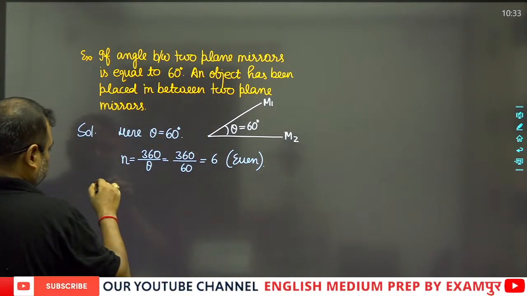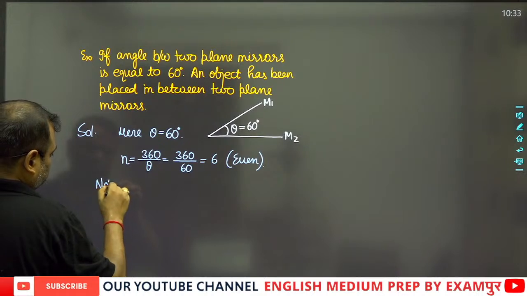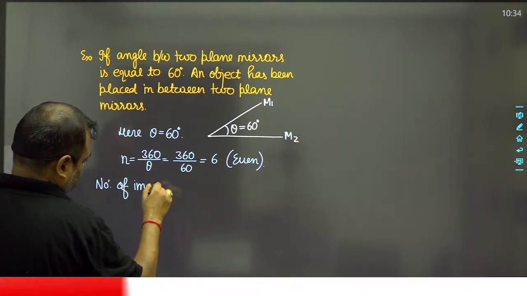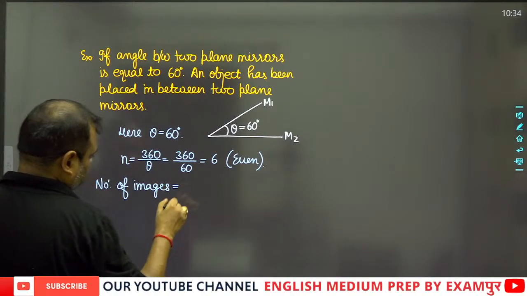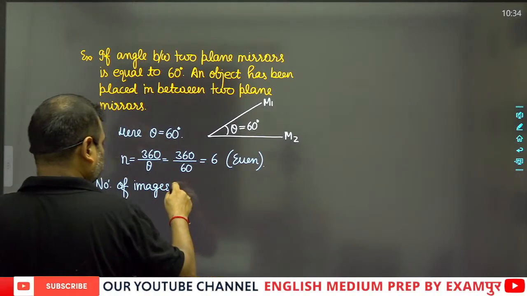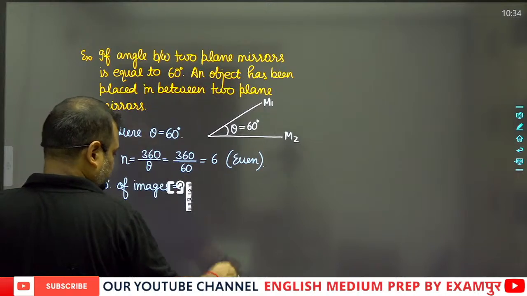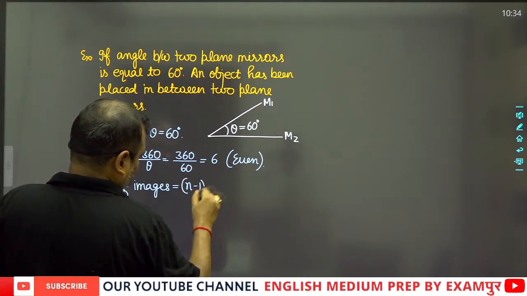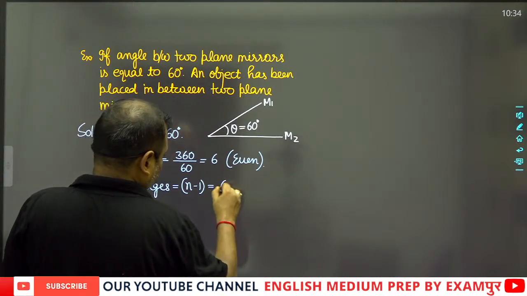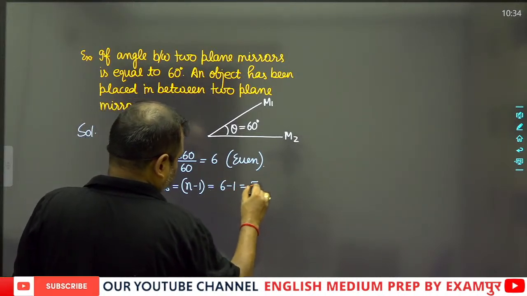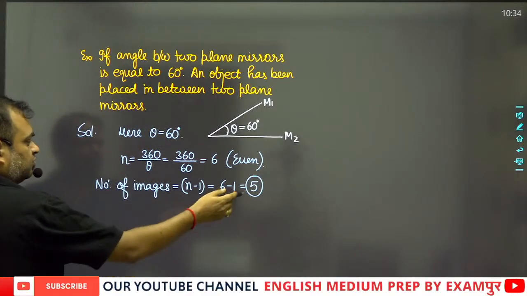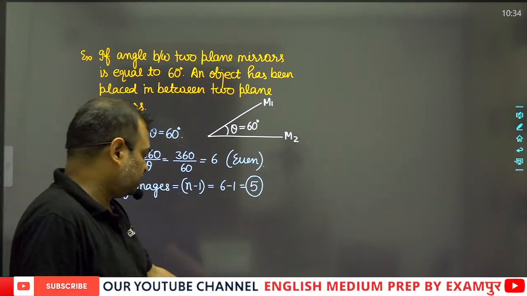So the number of images will be equal to n minus 1, which is 6 minus 1, and this is equal to 5. So the number of images will be equal to 5.